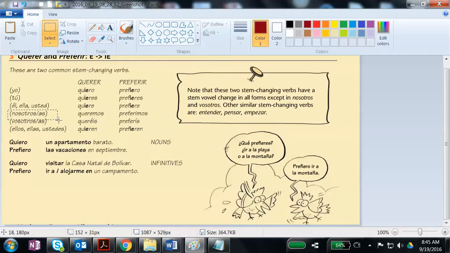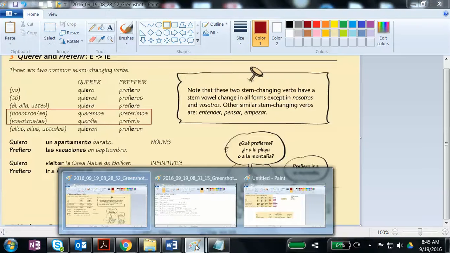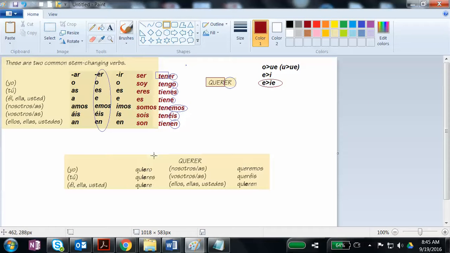But a lot of times charts will be written side by side. Because what you've got here is first person, second person, third person, and those are all the singular. Then you go first person, second person, third person, and there's the plurals. So a lot of times what books will do is write it side by side.